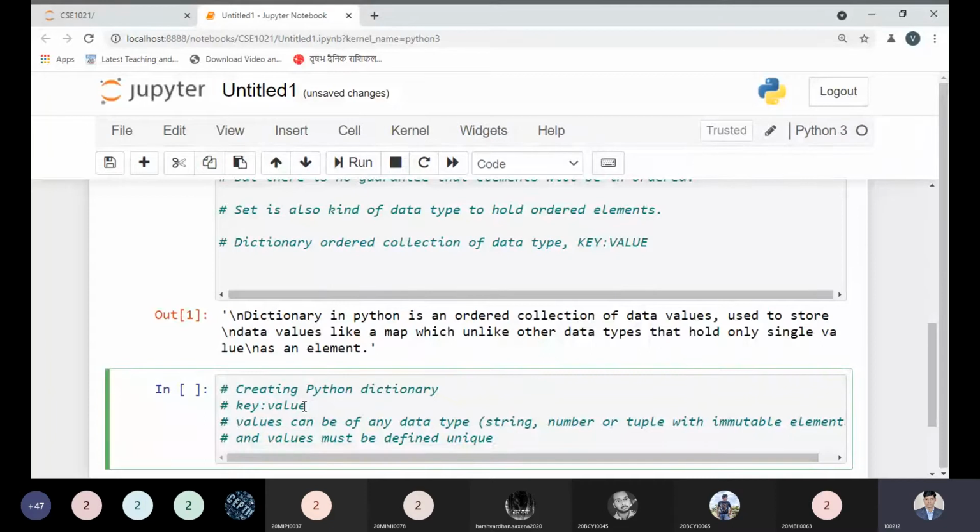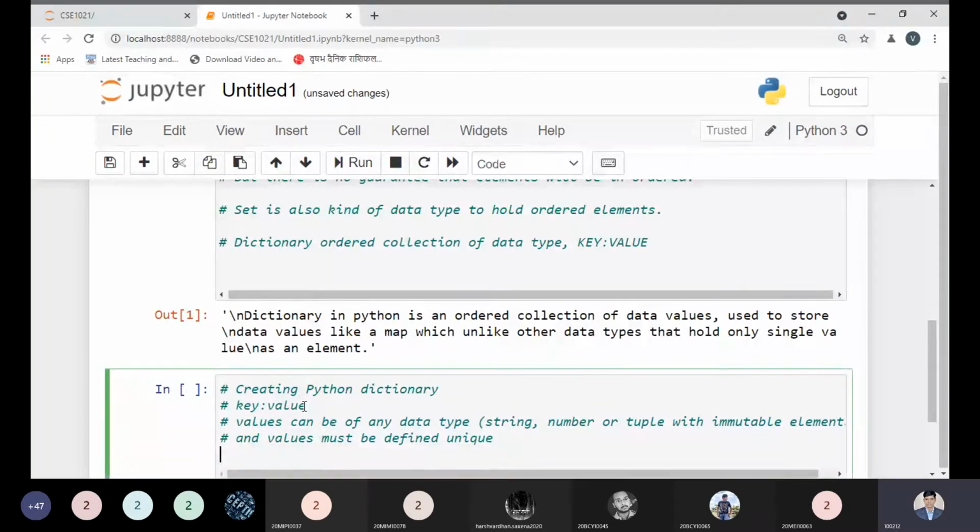So it is immutable. Mutable means the value being held is possible to change. Now a list is basically mutable, but a tuple is immutable. So it is written over here: string, number, or tuple with immutable elements. Okay, so the value must be defined in a unique representation.